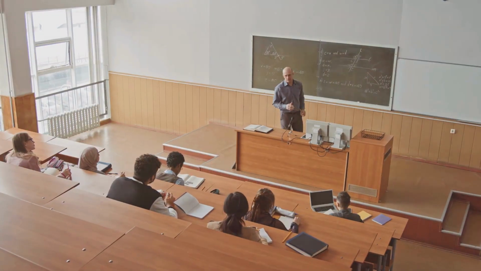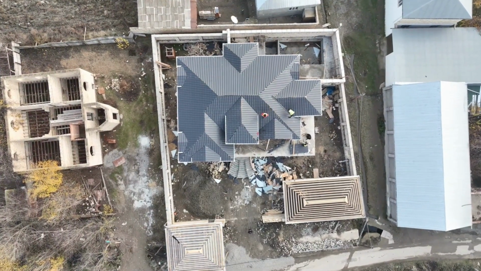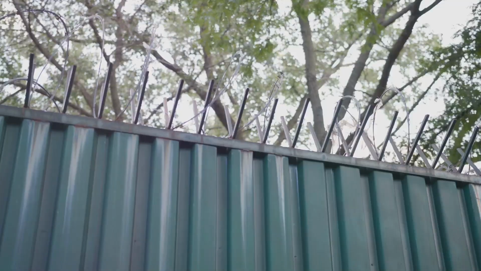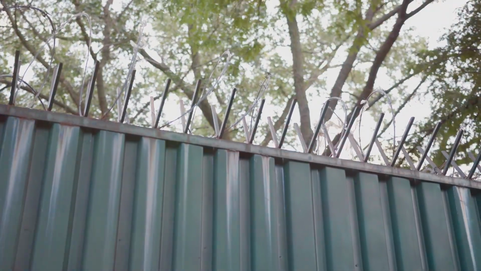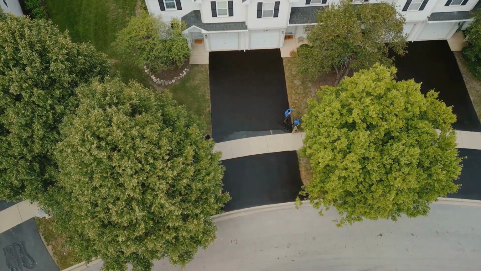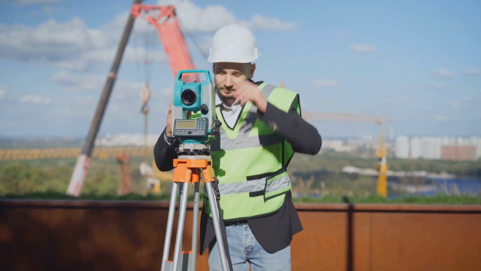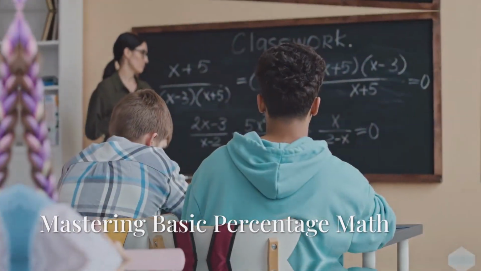Now let's move on to encroachments. Encroachments are physical intrusions, basically when something crosses over the property line. For instance, a fence built over the property line, a tree branch hanging over into a neighbor's yard, or even a driveway that overlaps onto the neighbor's land. These kinds of issues are usually discovered through a survey, and honestly, they can create some title issues down the road.